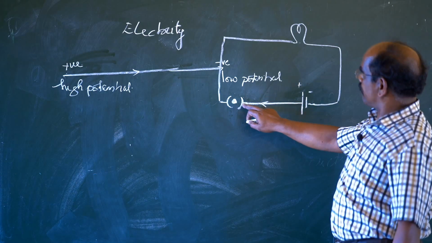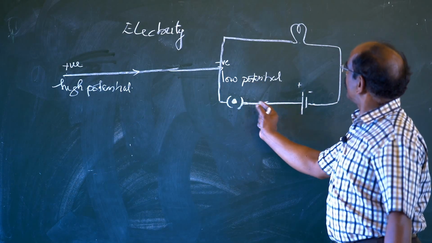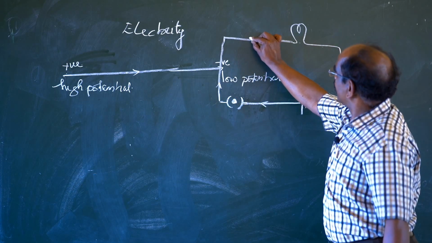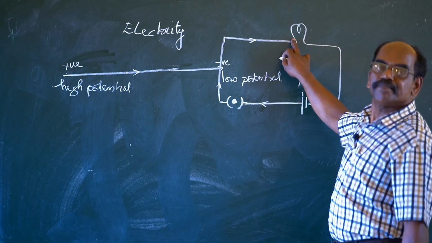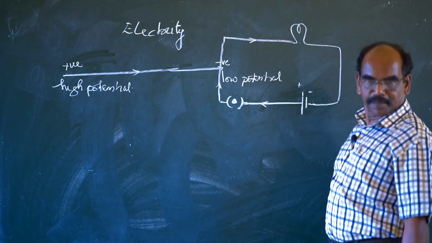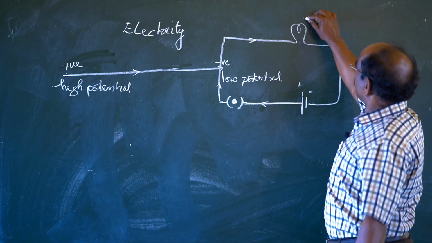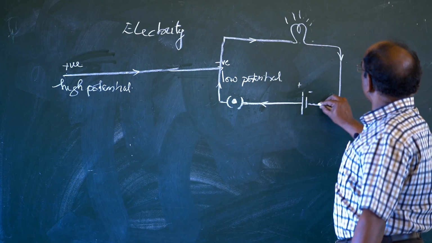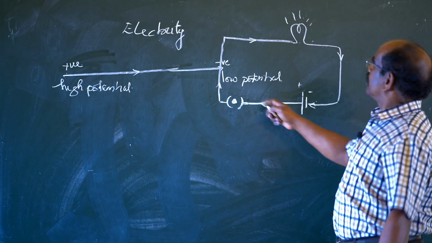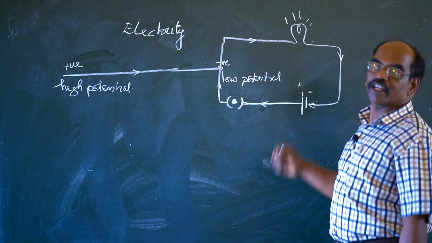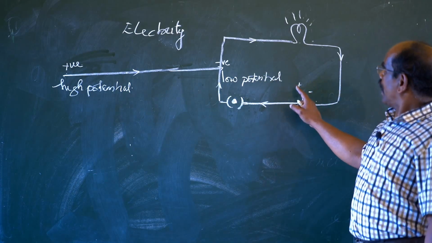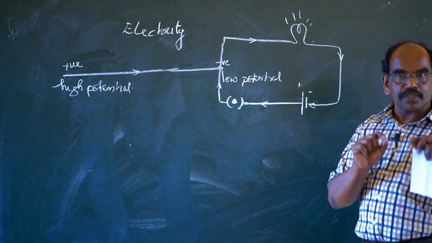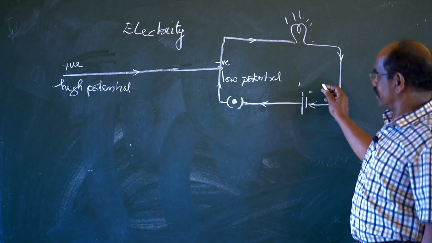The current will be entering through this plug key, going through it and coming to the bulb, entering the bulb terminal, and it starts to glow. So this circuit is completed. Now this is a closed pathway of electrons, and this is a closed circuit, and we must know about closed circuit and open circuit.